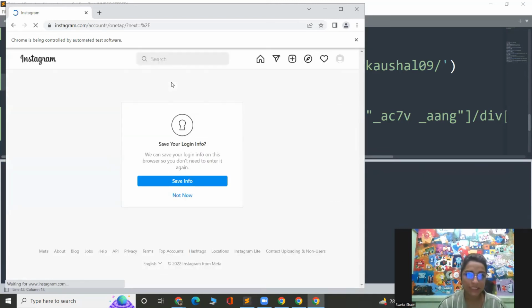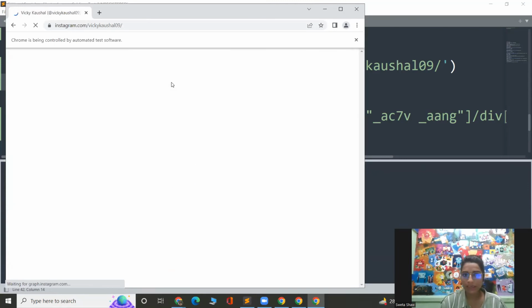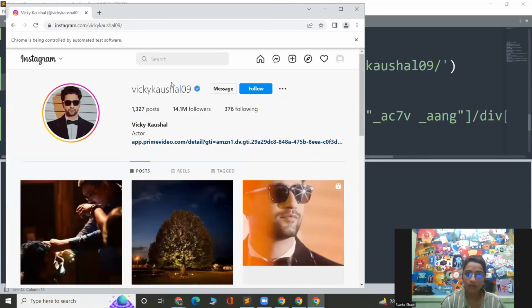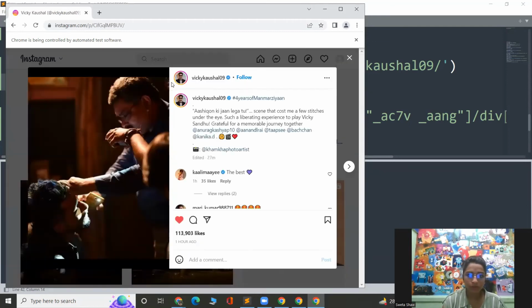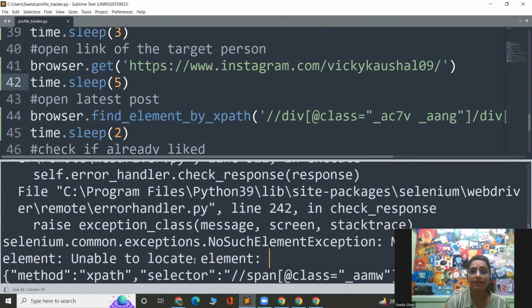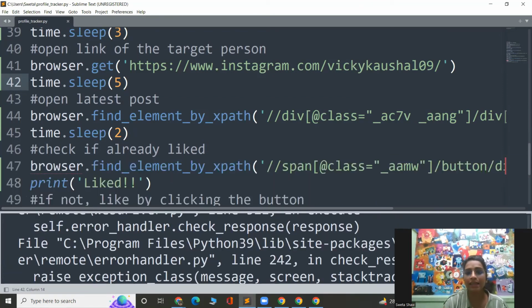Okay, let's see what is happening. Till here, everything is fine. The things are going the way they should be. All okay till here? Okay, it appeared. And if you see, here I have got an error that no such element exception, as we predicted earlier. Now what I can do, I can use a try except block.